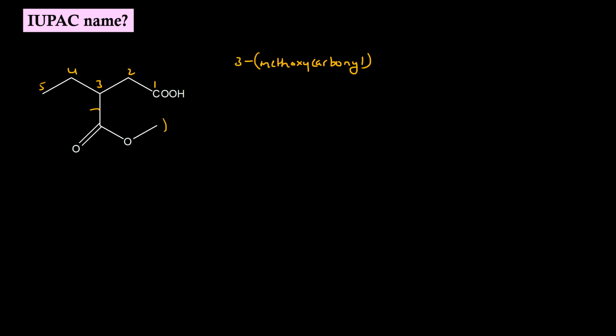Another possible name: the carbon which is attached to the parent chain will be numbered 1. On that carbon we have oxo as a substituent, and on the same carbon we have methoxy as a substituent. Since M comes first in alphabetical order, while writing the secondary prefix we write it as 3-(1-methoxy-1-oxomethyl), with the bracket.